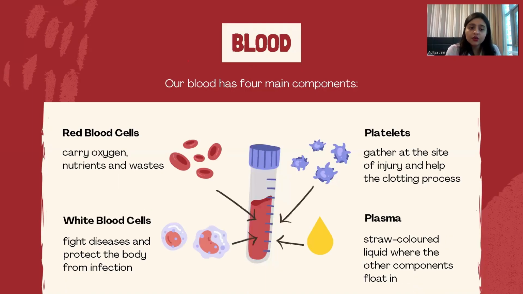All right. So you can see on your screen, there is a test tube containing blood. I'm going to tell you about the functions of each component of the blood. Kindly listen very carefully because it's a very important part of your chapter. RBCs, the abbreviation for red blood cells, carry oxygen, nutrients and waste, and are generally red in color. White blood cells fight diseases and protect the body from infection. Any sort of infection, the white blood cells are kind of an immunity system for your body.